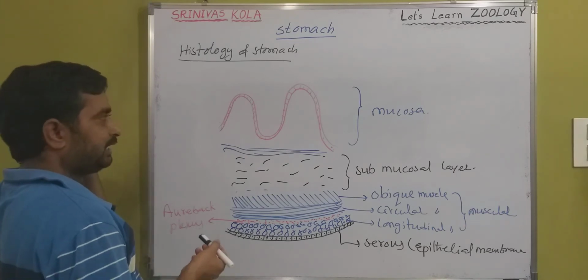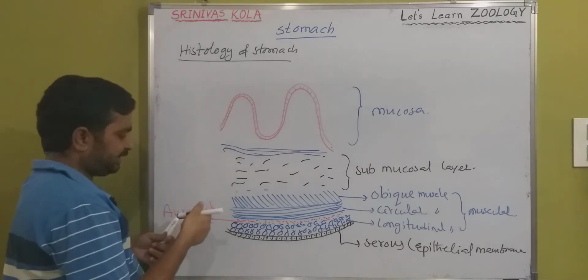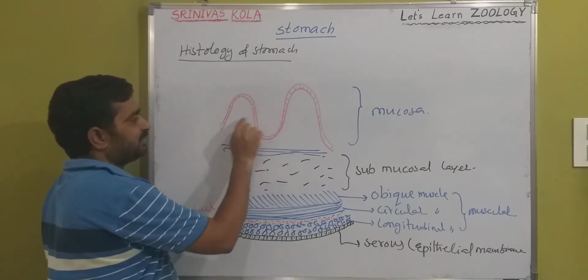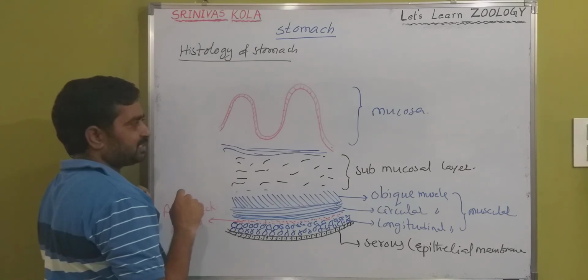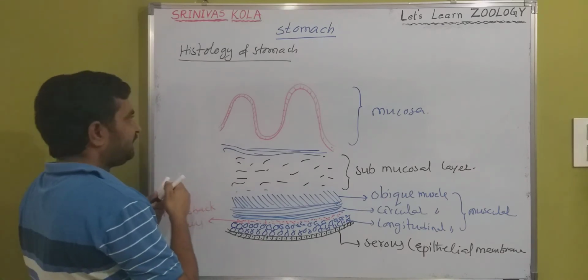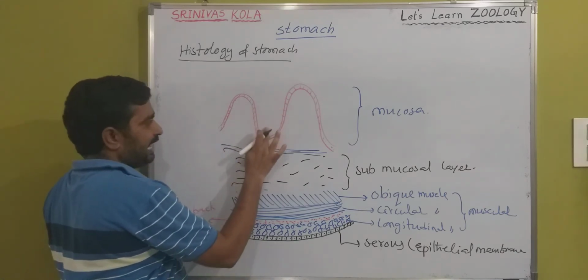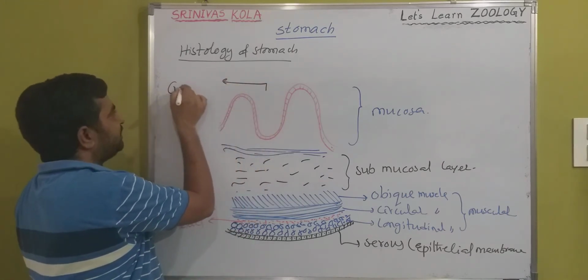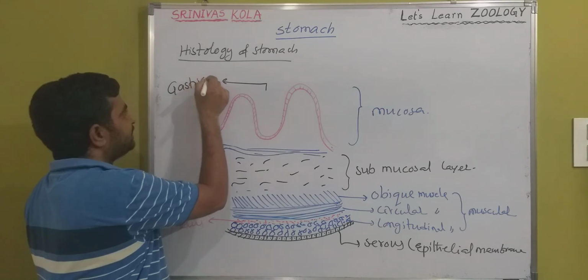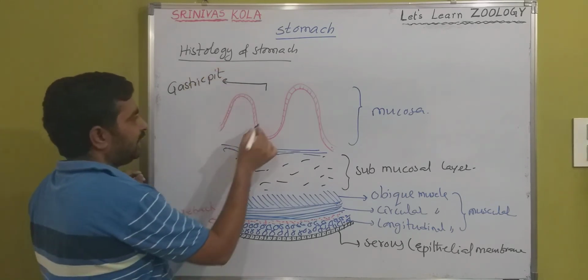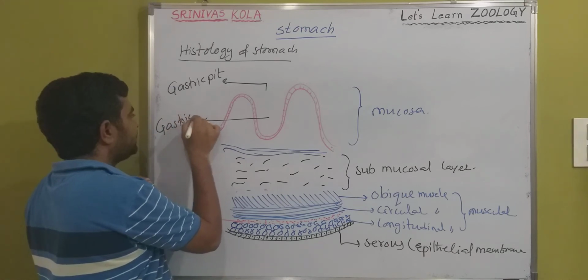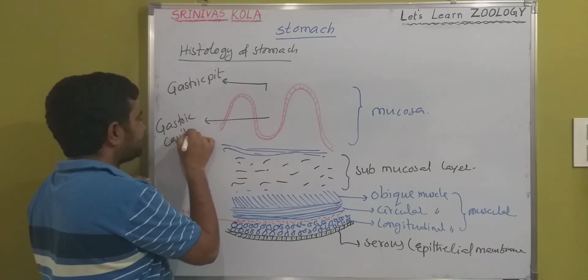Here, glands are arranged in the spaces in between the finger-like projections. The opening of the gastric gland is called the gastric pit, and the cavity is called the gastric cavity.